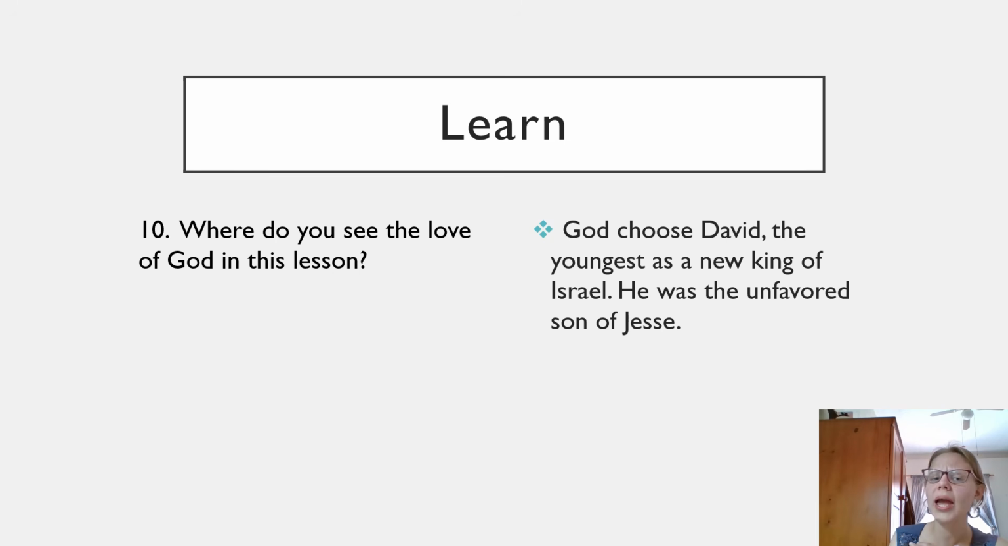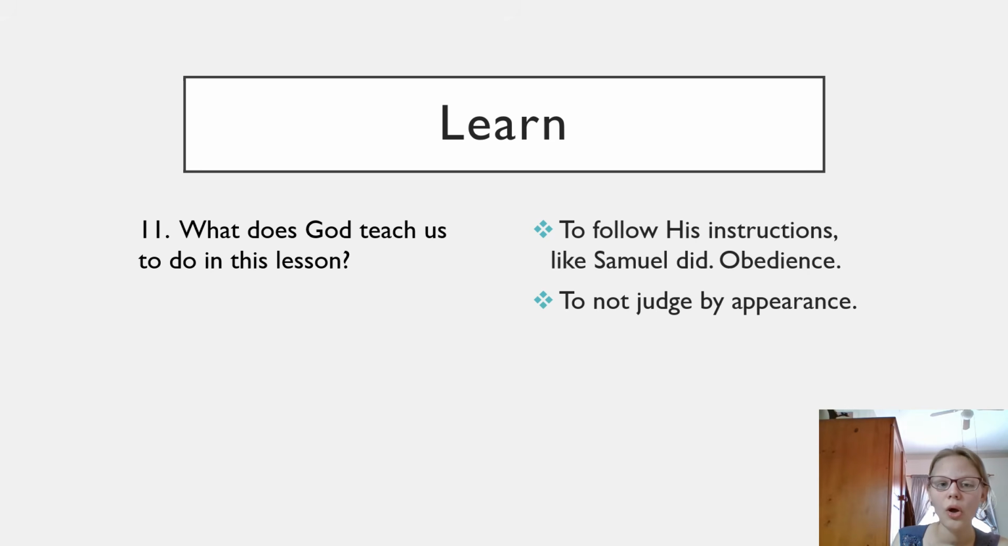Learn. Where do you see the love of God in this lesson? God chose David, the youngest, as king of Israel. He was the unfavored son of Jesse. Learn. What does God teach us to do in this lesson? To follow his instructions like Samuel did. And this is called obedience, to not judge by appearance. He said this to Samuel.